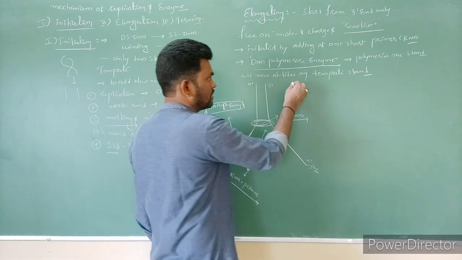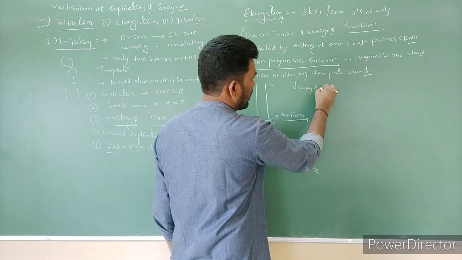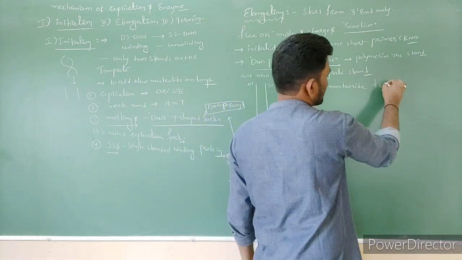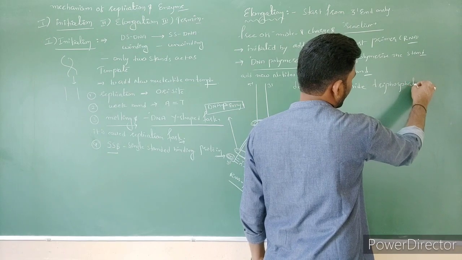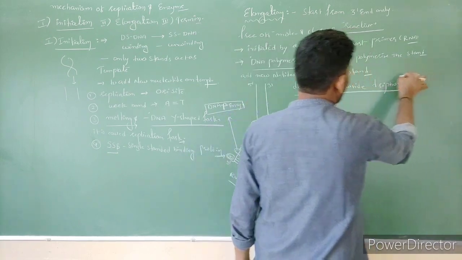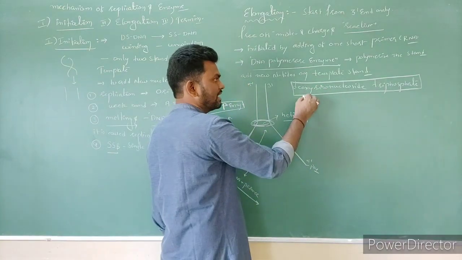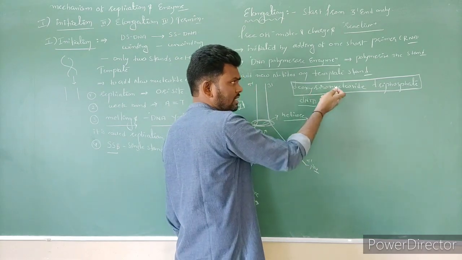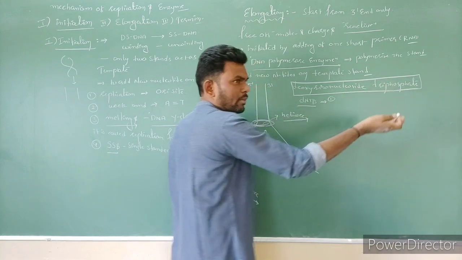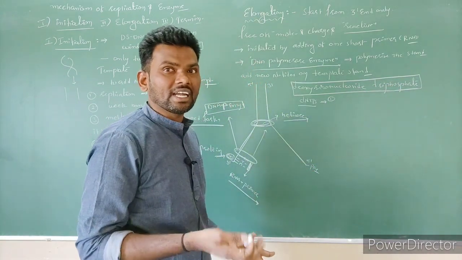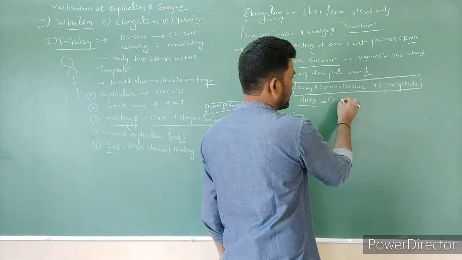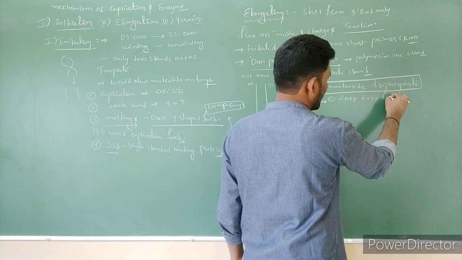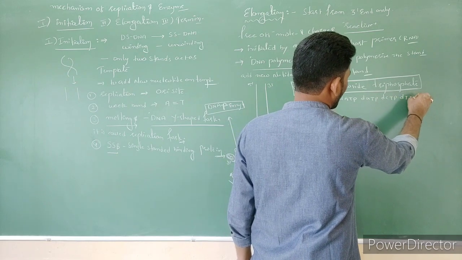The raw material is deoxyribonucleoside triphosphates, dNTPs. These are deoxyribonucleosides with added phosphates. These are examples of nucleotides: deoxyadenosine triphosphate, deoxyguanosine triphosphate, deoxycytidine triphosphate, and deoxythymidine triphosphate.